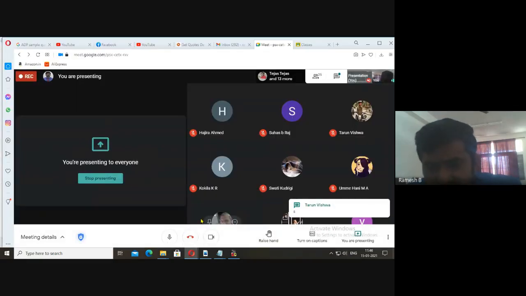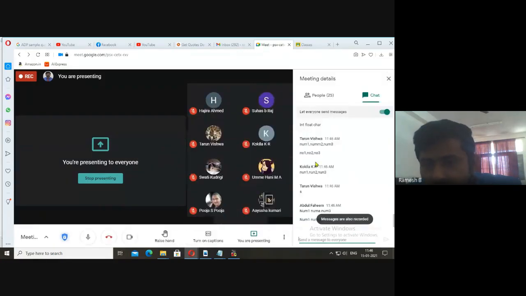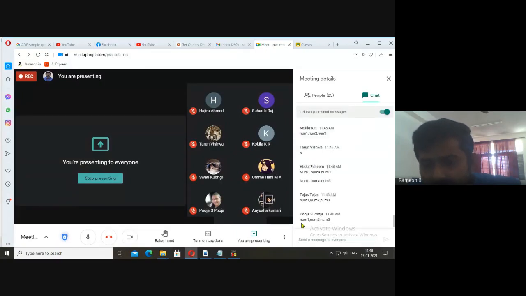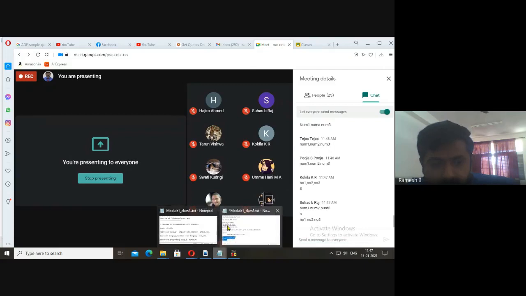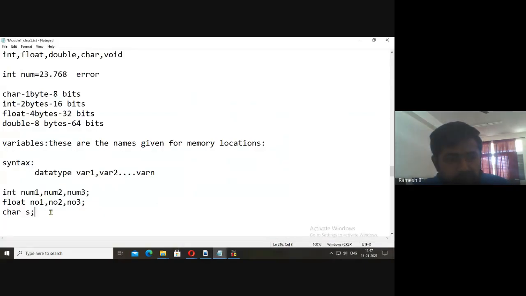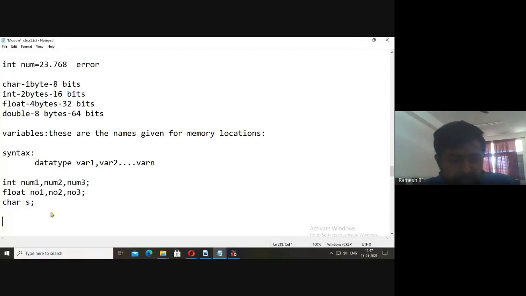S, good, S is a variable. Good, Tarun. Num1, num2, num3, all these are variables. The variables in these three lines are num1, num2, num3, comma s.